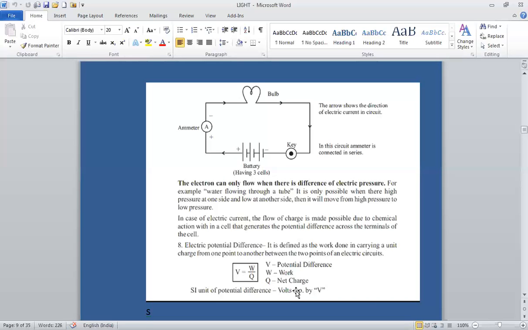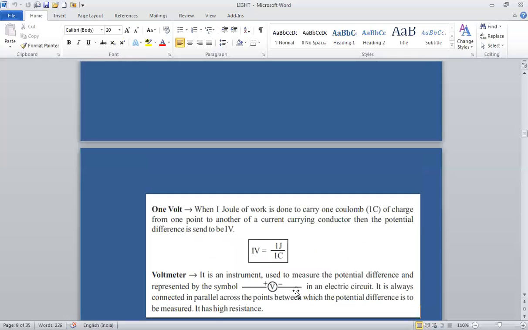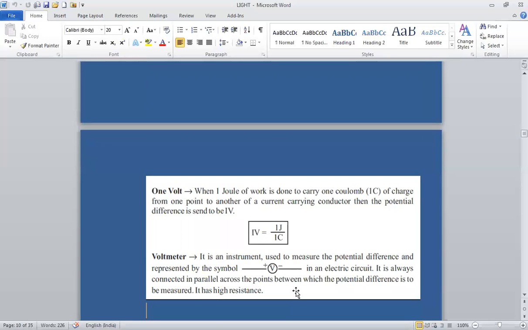The SI unit of potential difference is volt, which is represented by V. Now, what is 1 volt? 1 volt is 1 joule upon 1 coulomb, because joule is the unit of work and coulomb is the unit of charge.